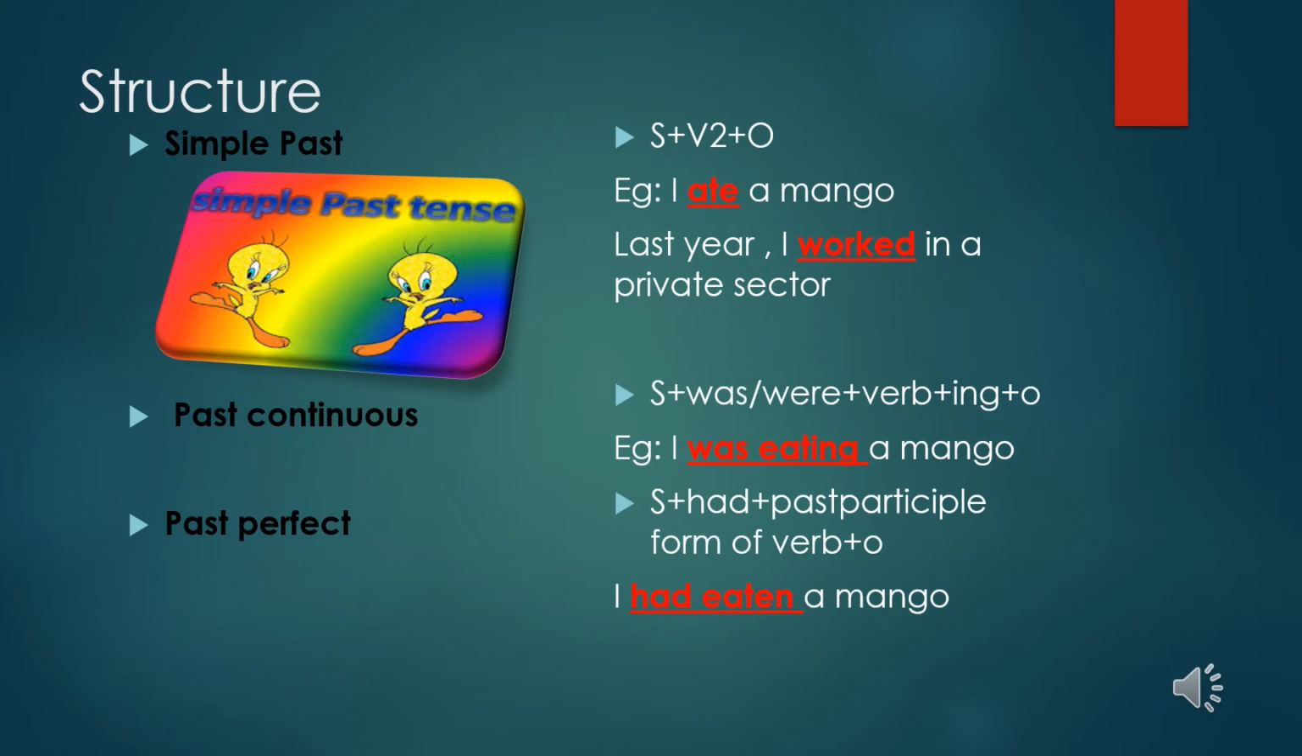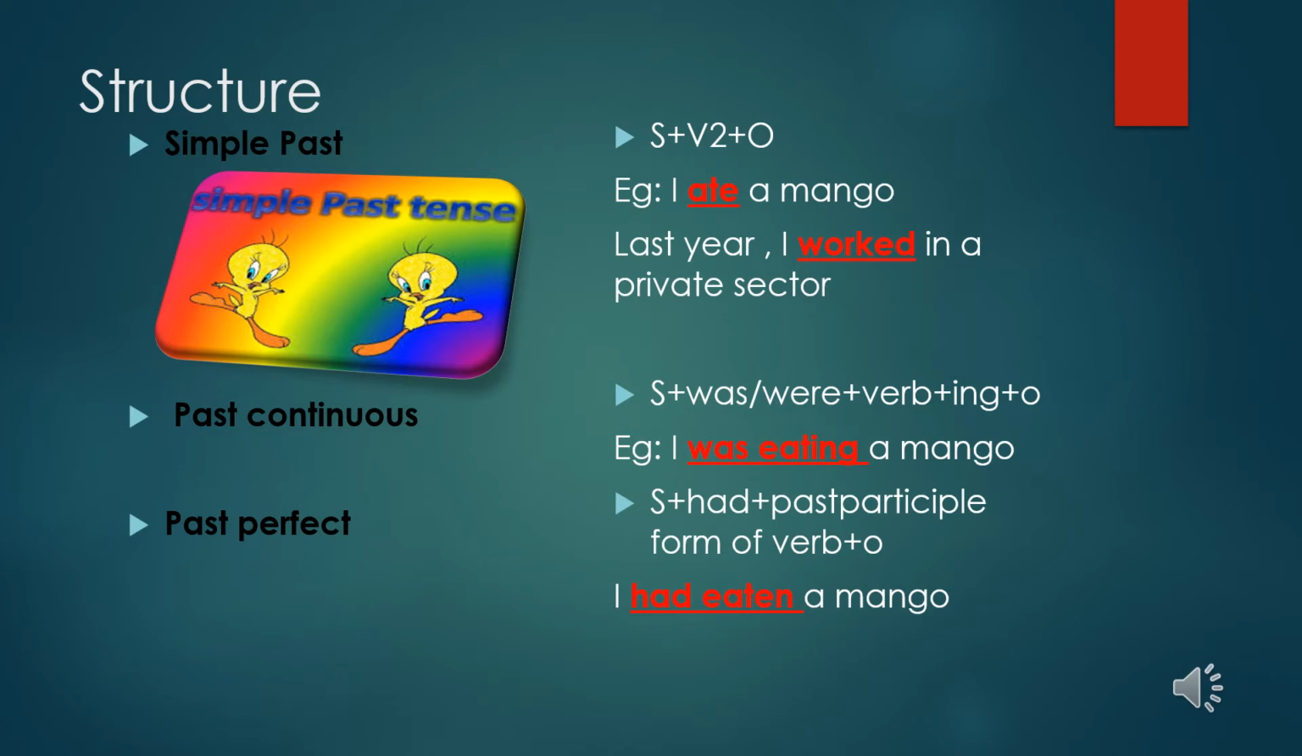Now, as we have already learned the present tense, you need to know the structure of each tense, and you need to know when to use each tense, with examples. So now we can see the structure of all these tenses together so that it would be easy for you to identify. See, simple past tense.